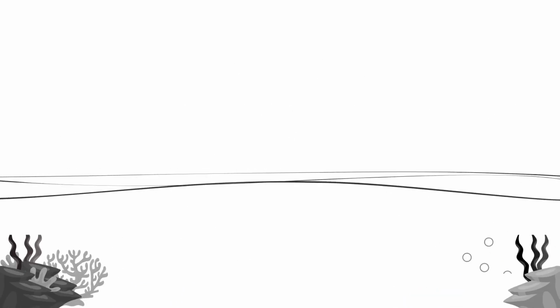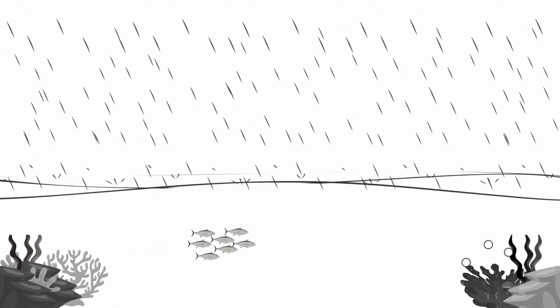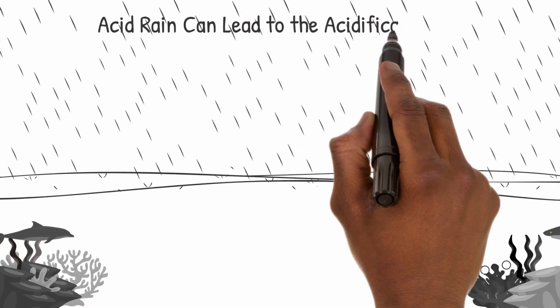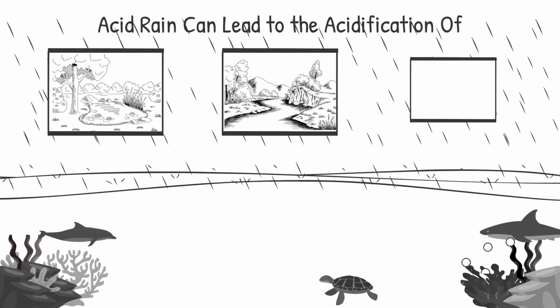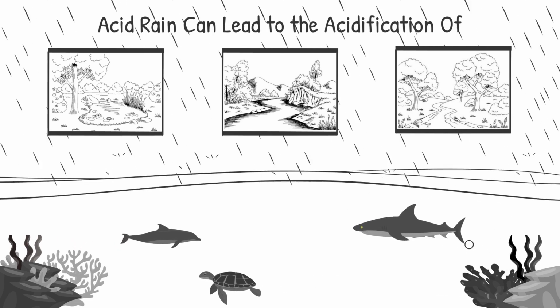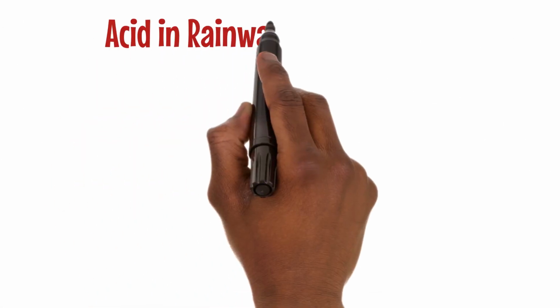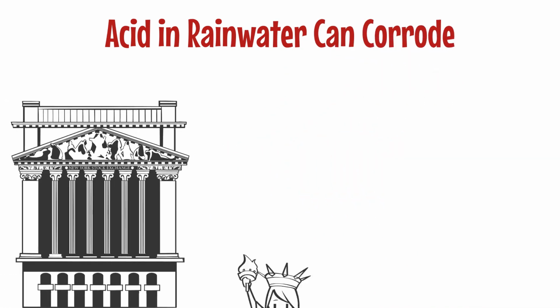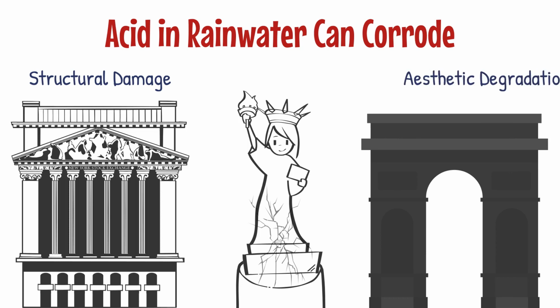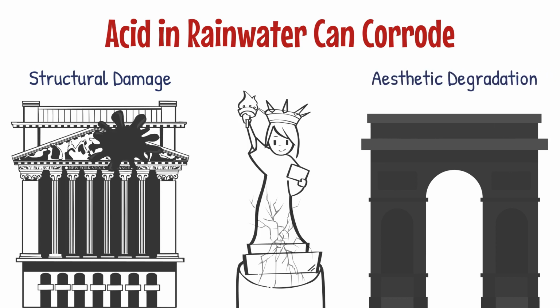The consequences of acid rain are seen in aquatic ecosystems. Acid rain can lead to the acidification of lakes, rivers, and streams, making them inhospitable for many aquatic species. The acid in rainwater can corrode buildings, statues, and monuments, leading to structural damage and aesthetic degradation over time.